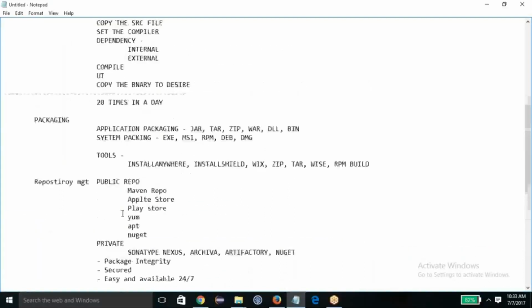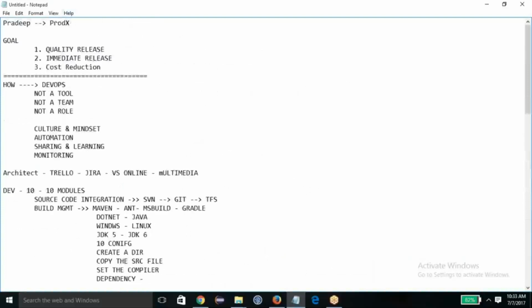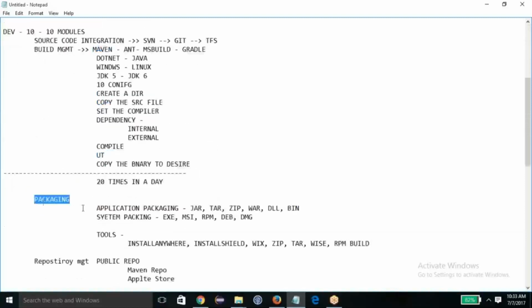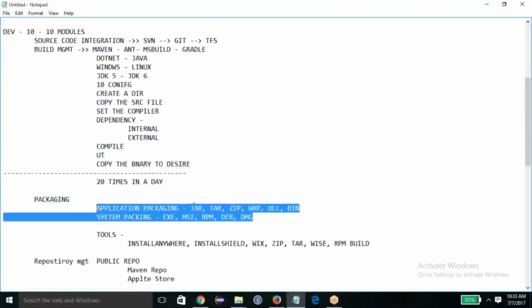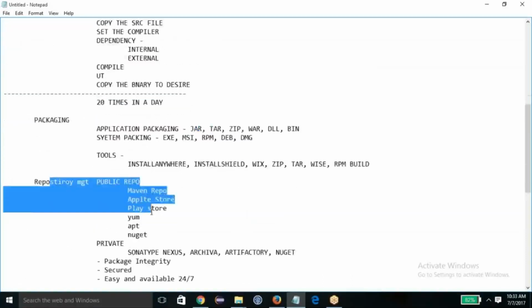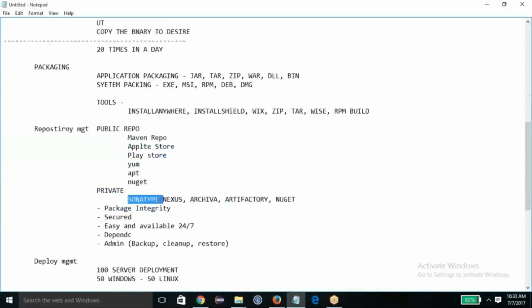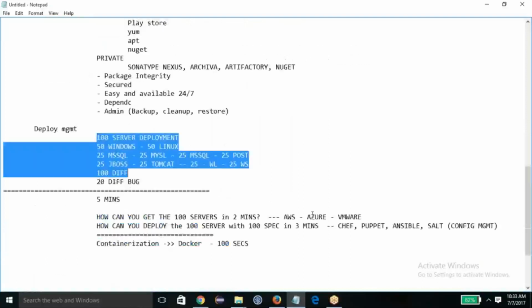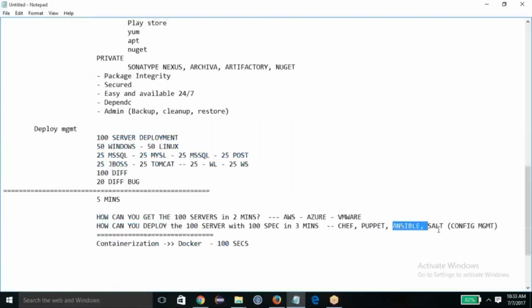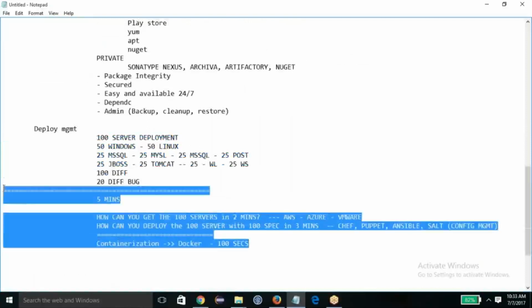So now you could see that you started with product development, which is called product X. You wanted code collaboration, you got it done through Git. You could get build management done through Maven, packaging through Jar, repository management through Nexus, and deployment management through Chef, Puppet, Ansible or Salt, on a platform like cloud, private cloud, or Docker containerization.